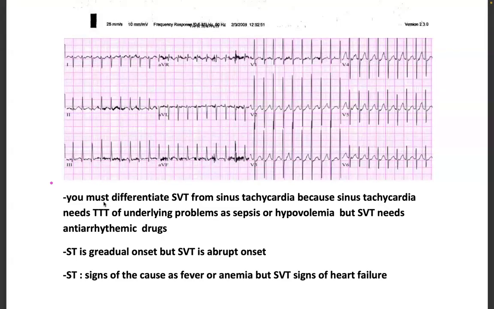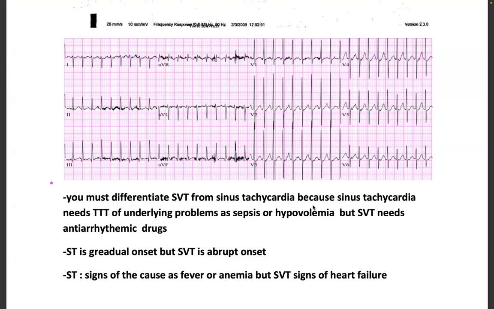So you must differentiate SVT from sinus tachycardia, because sinus tachycardia needs treatment of underlying problems such as sepsis or hypovolemia, but SVT needs antiarrhythmic drugs. So differentiating between sinus tachycardia and SVT is very important because the treatment is different.